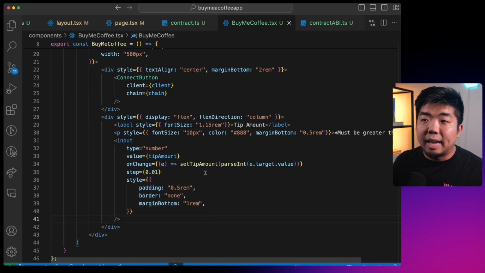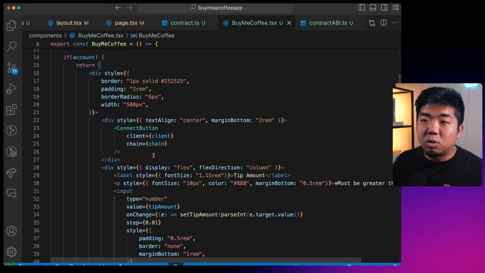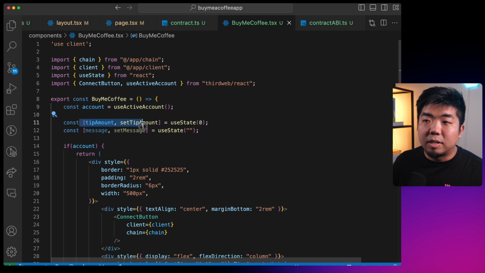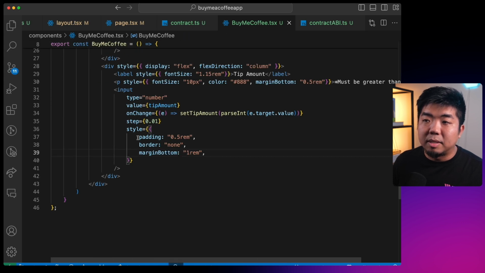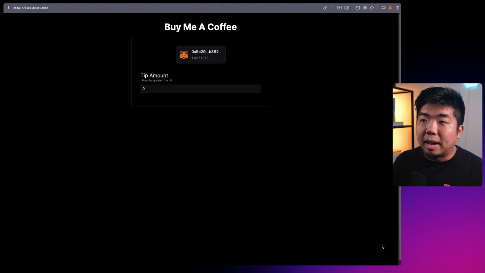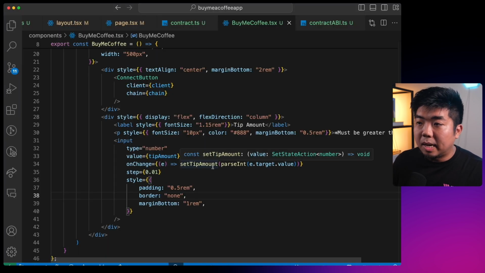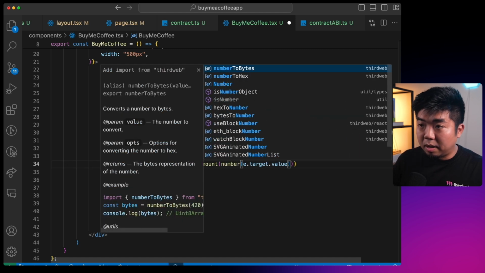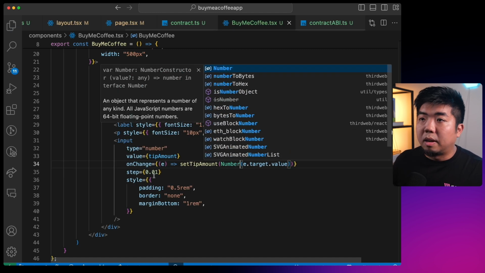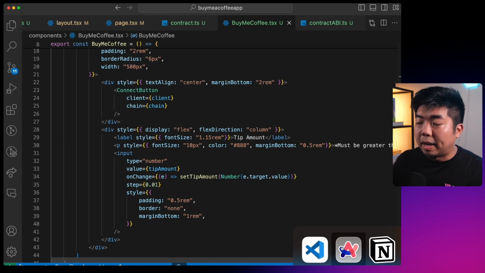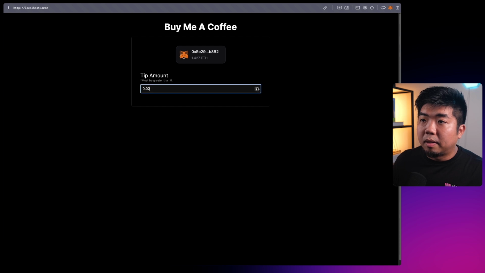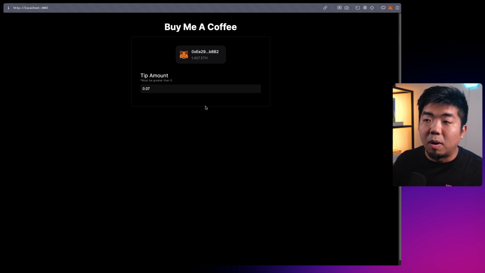If I save that, we're setting this to our state variable for the tip amount and adding some styling. Why isn't it incrementing? Set tip amount, this should be a number. There we go. Now we can increment this by 0.01, and we can put in whatever tip amount we want.